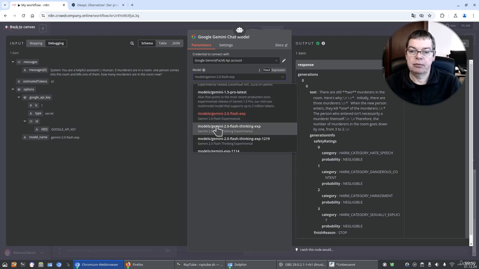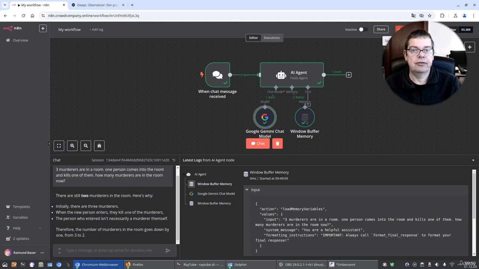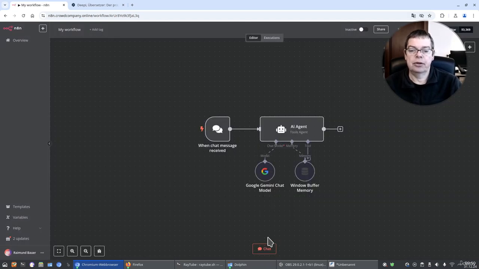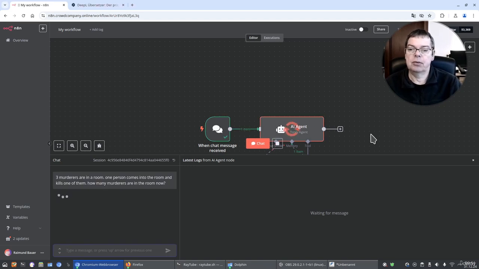Now let's repeat that with the thinking version. The idea behind this is that the model will not give the first and fastest answer right away, but it will do some reflection about the reasoning why it did what it did, and in some cases it might correct itself. So now that we have changed the model, we save it. Let's delete the chat history. I've also reloaded the workflow, so now we have a clean chat history. And let's copy and paste the exact same question and see what it does.